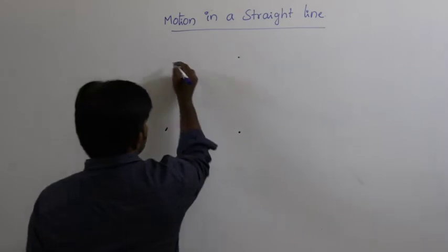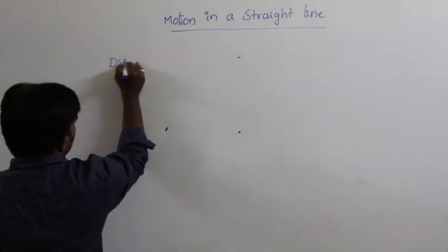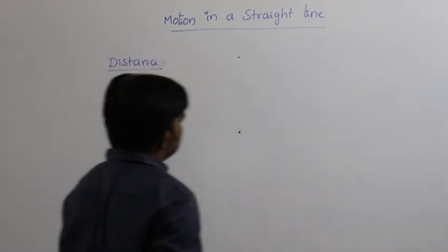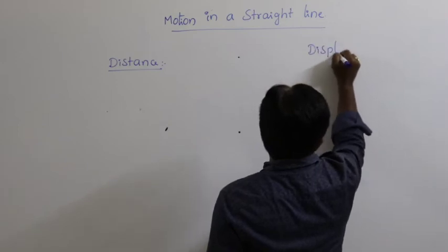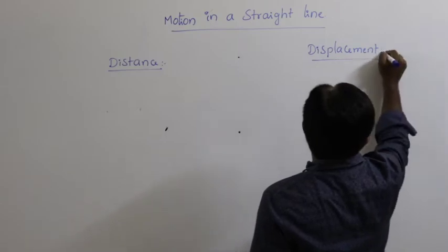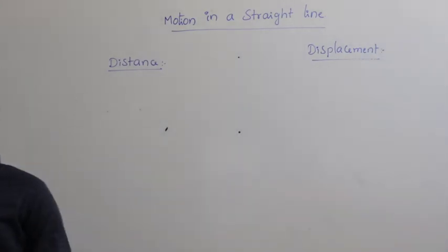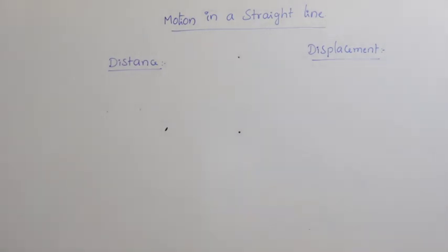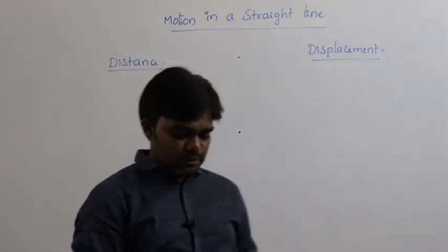So next terms, next two conditions, distance and displacement. So what is meant by distance and displacement? So what is meant by the distance and what is meant by the displacement?